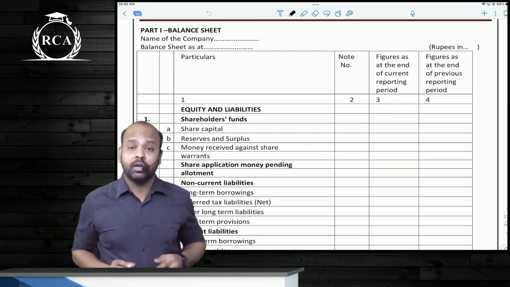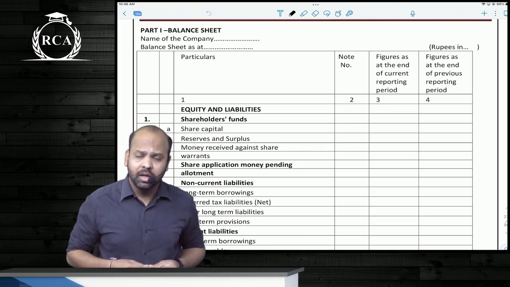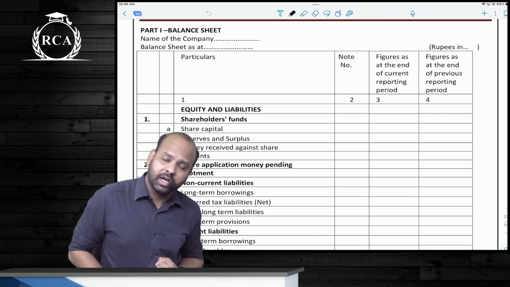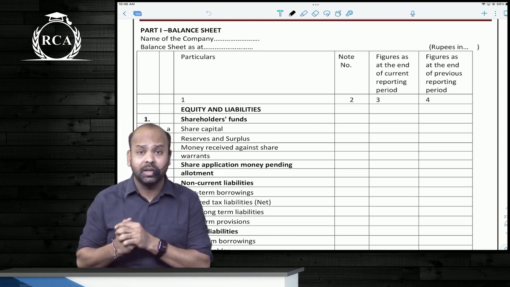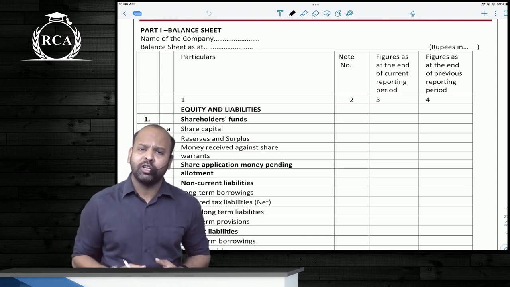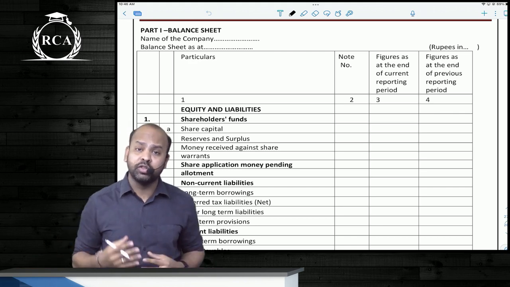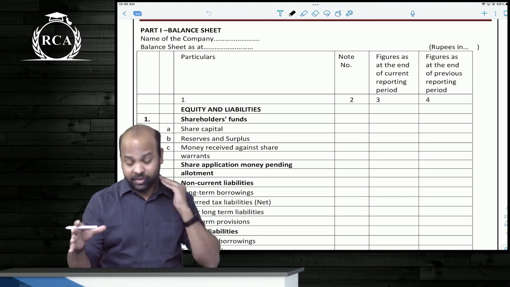Hi guys, this video covers the changes which were made under Schedule 3. This will be applicable for CA Inter Accounts 1 and Advanced Accounts. Wherever you're required to prepare financial statements of a company, ensure that you keep these changes in mind. There were a lot of small changes made by MCA. In this video, I will only be covering those relevant changes which would be important for your exam.